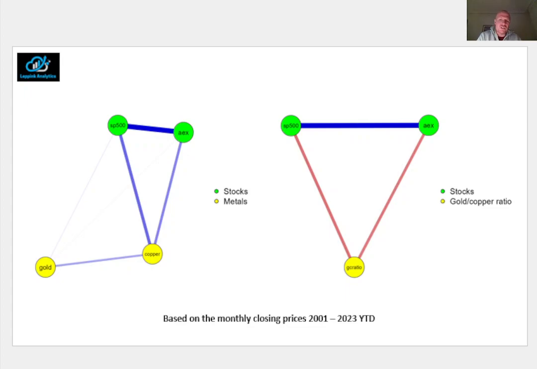In addition, we see that copper is modestly positively correlated with the stock indices, which makes sense because in times of elevated economic activity, we tend to see an increased demand in copper, which is an essential industrial metal, and also increased stock prices. And gold's correlation with stocks is near zero, and the gold to copper ratio is negatively correlated with the stock indices.